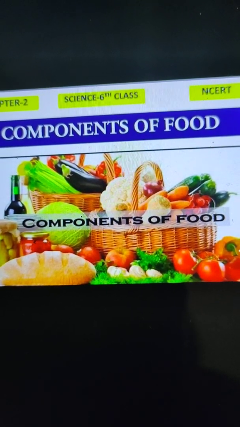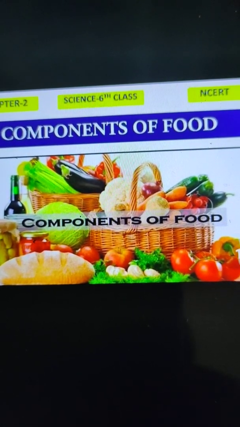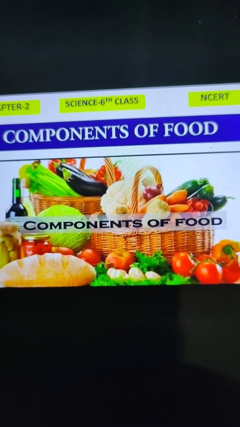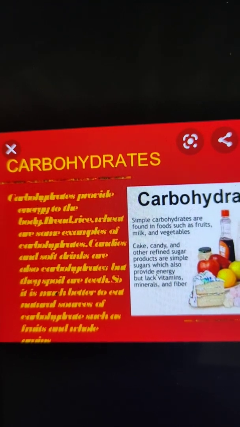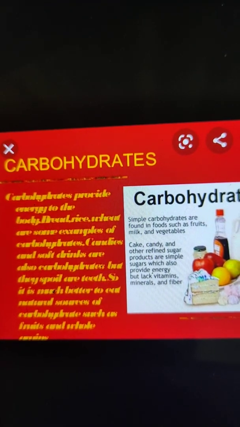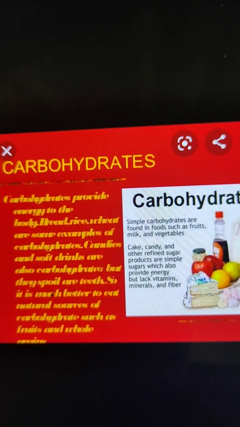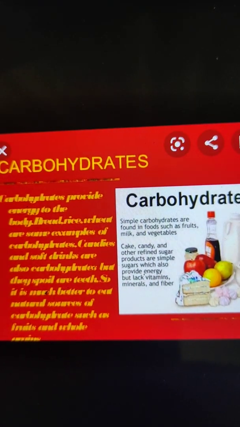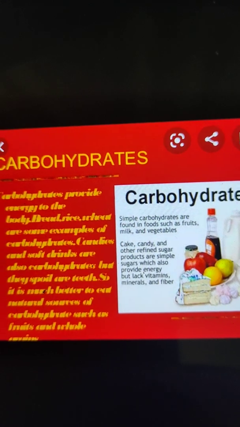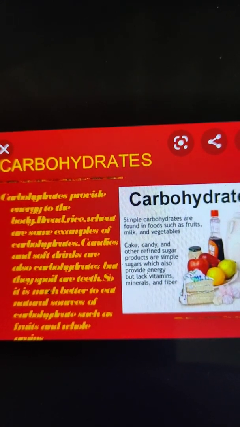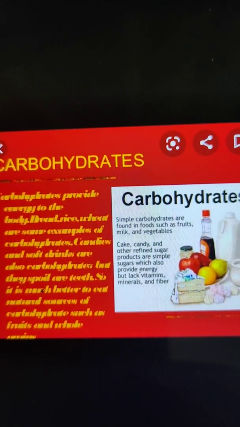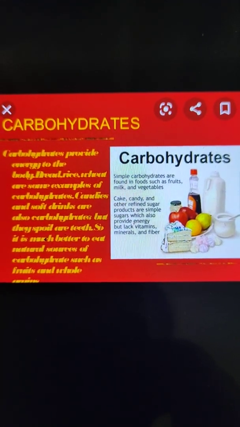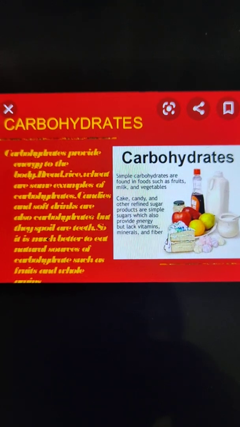So in the last video we discussed carbohydrates. I think you all know what carbohydrates are. Carbohydrates are also known as energy giving food because they give instant energy to our body. They are the main sources of energy.